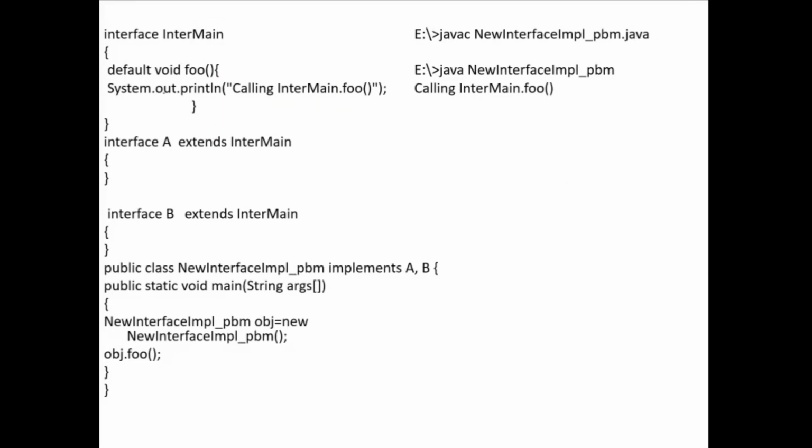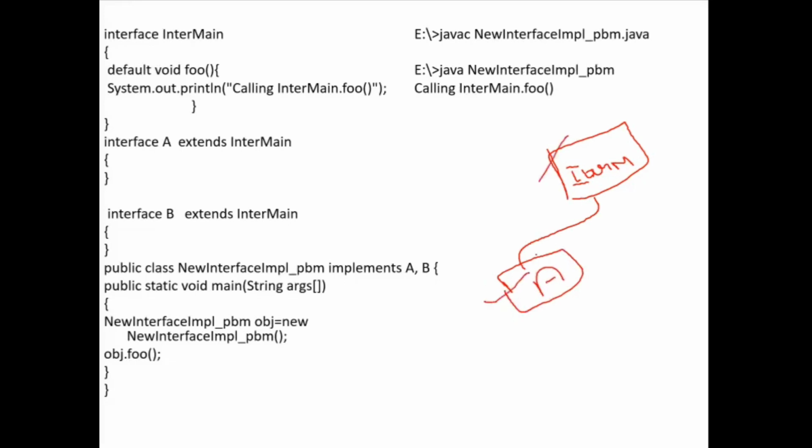And then next, this is an example for multiple inheritance. Actually, it's the diamond class. First, interface InterMain is created. Then next, I have created one more interface A, and this is also an interface, and this is also an interface.